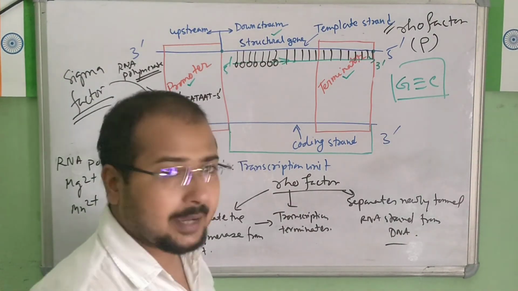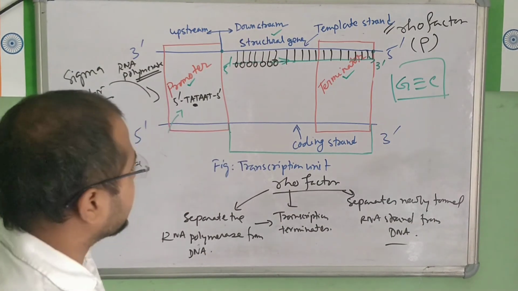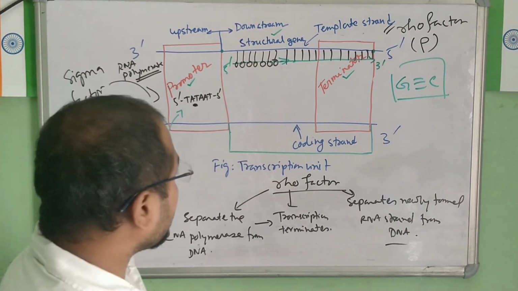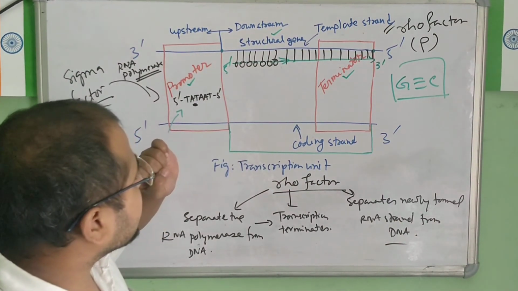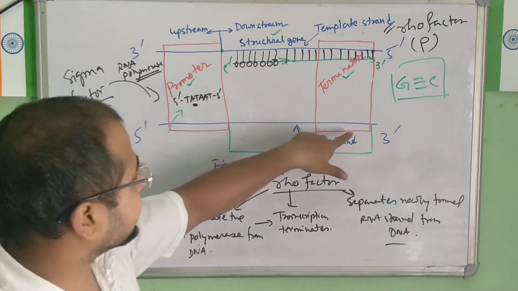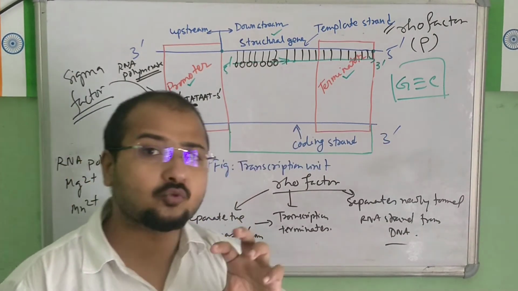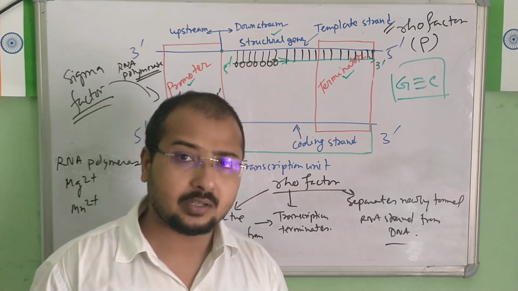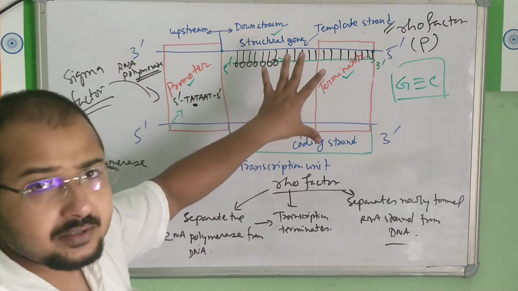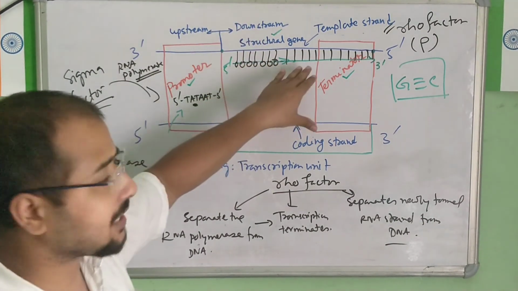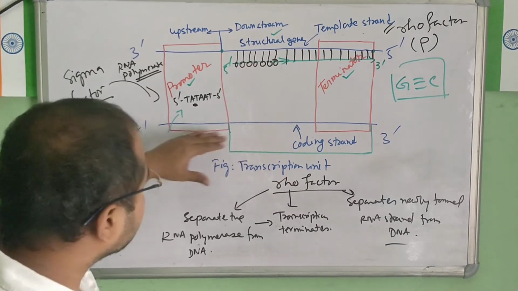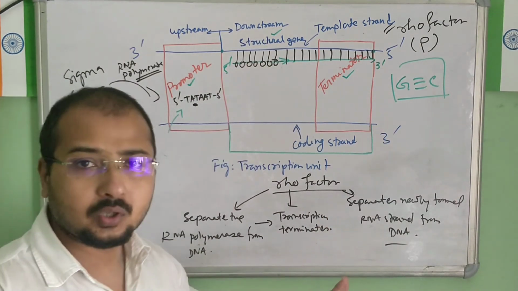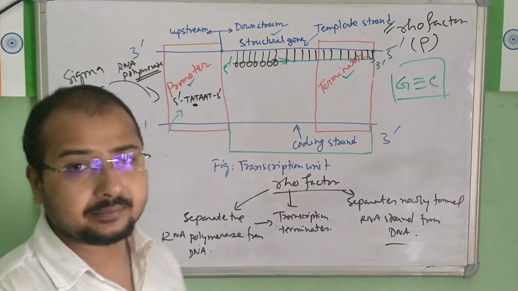Last but not least, I just want to mention one very important thing here. See, this is the template strand, this is the coding strand. Now the question comes: why is this strand known as coding strand? Coding strand means from where a new strand is coded. That is the meaning. But in this mechanism, is there any role of this 5' 3' strand in forming this mRNA? There is no role. Then why is this named as coding strand?